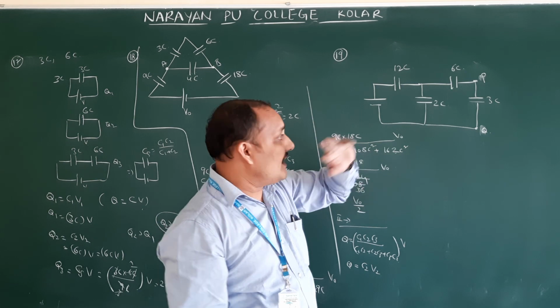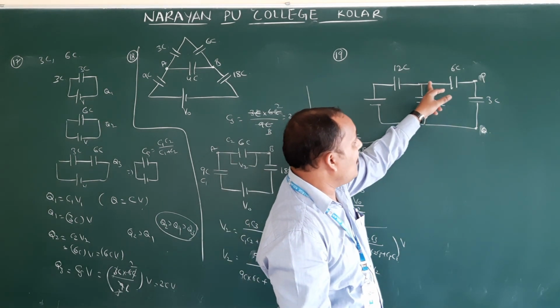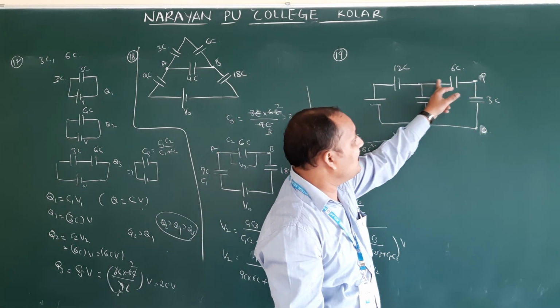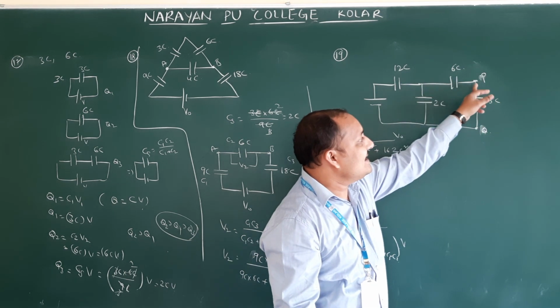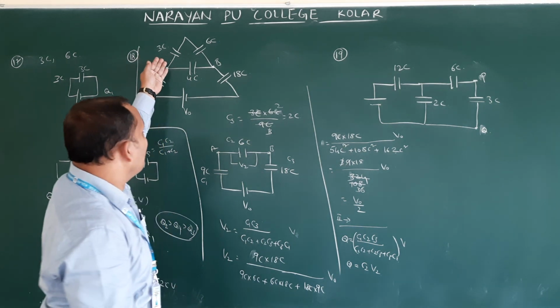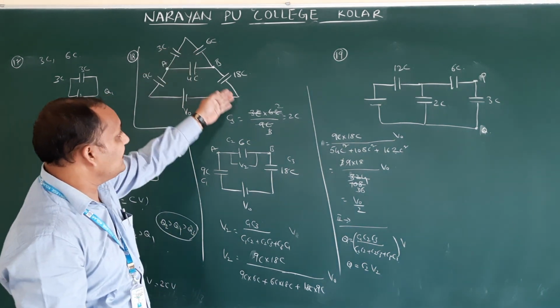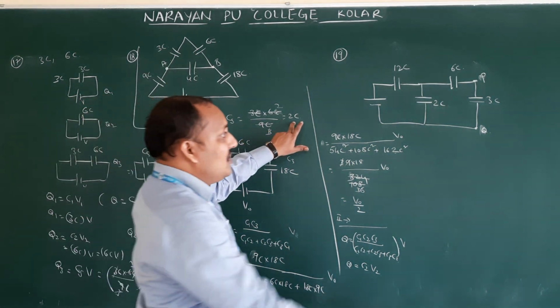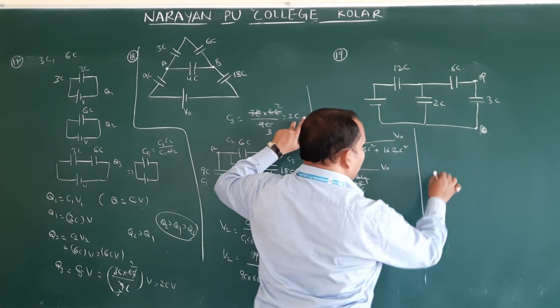So again for this also we have to find the resultant of these two. How are these two connected first? From P to Q, these two are connected in series. Correct only? Now 6C, 3C connected in series, already you got so many times. 3C, 6C connected in series means what is the resultant capacity here? 2C. I am drawing the circuit diagram once again.